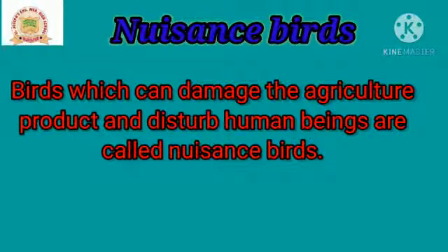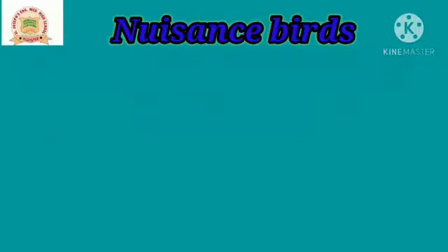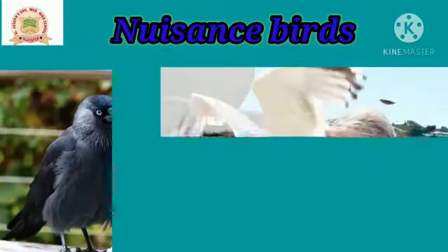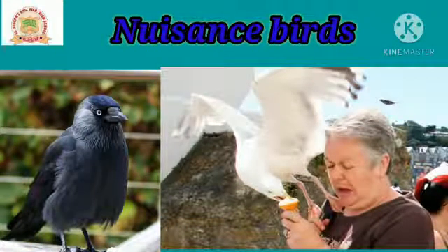Now the next one, the birds which are harmful to human beings and can damage agriculture products, these birds are called harmful birds, or nuisance birds. For example, crow and gull, these are nuisance birds. They can harm.